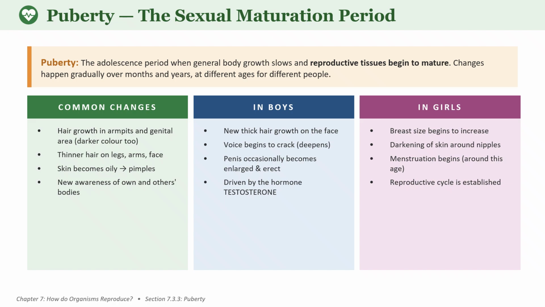Then what changes can we see in girls? Which hormone is responsible for all these changes? Estrogen. Estrogen plays a very important role here. It helps in the enlargement of the breasts, broadening of the hips, beginning of menstruation, and also maturation of the ovaries. That is very important, maturation of the ovaries. A girl starts her monthly menstrual cycle only after puberty.